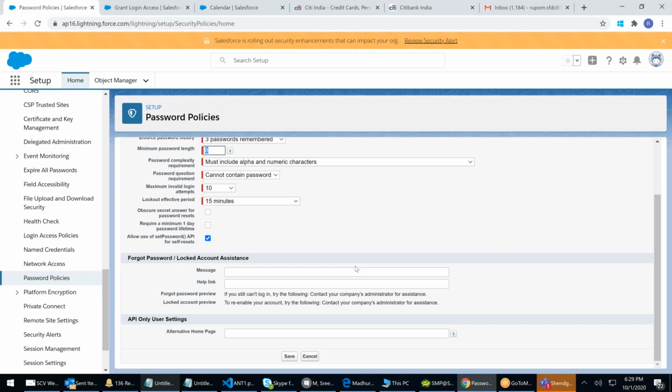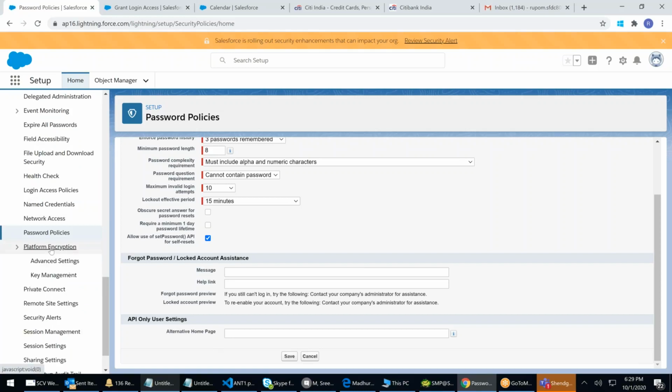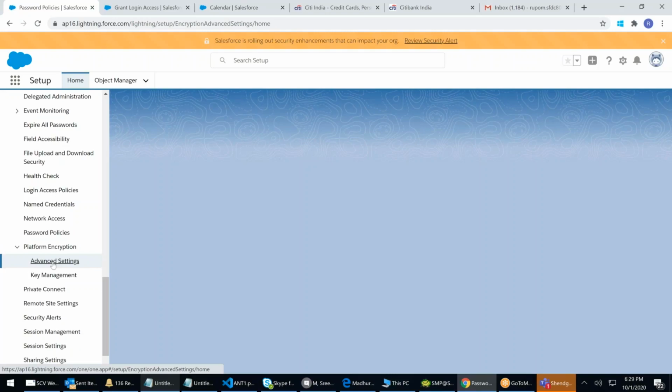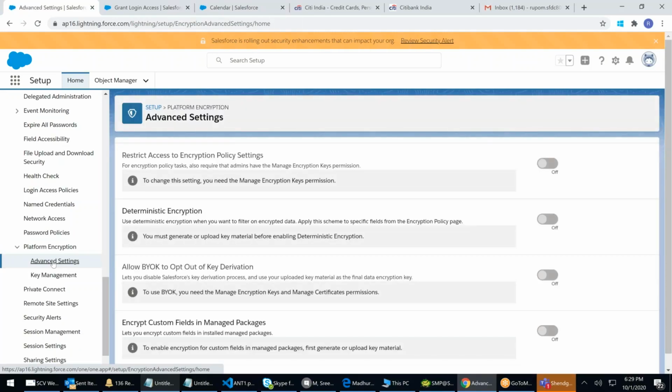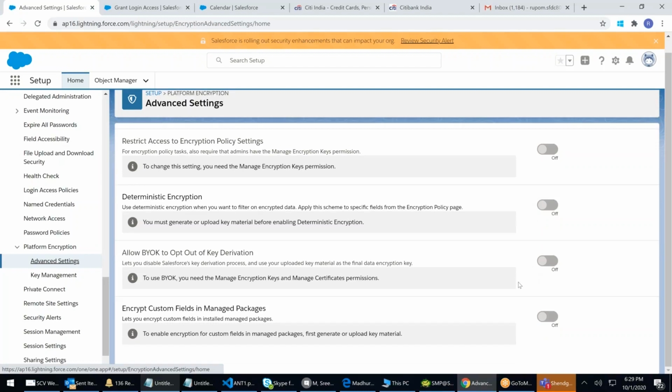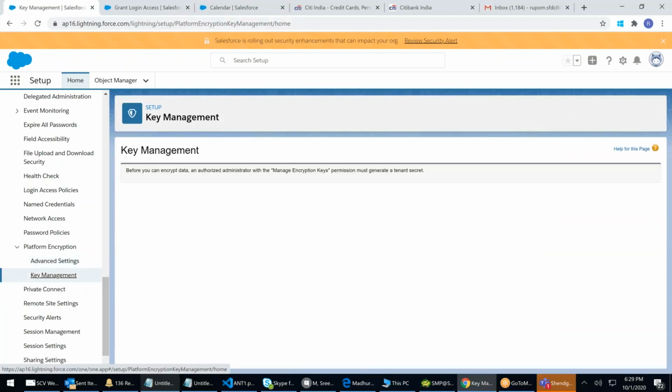Next, you don't require this in real time, but it's there. Next, platform encryption. I don't want you to touch these at all. These are encryption, how the email has to go out. So all encryption keys, don't come here and don't do anything. Let it be there as it is. Key management and encryption, don't touch that.